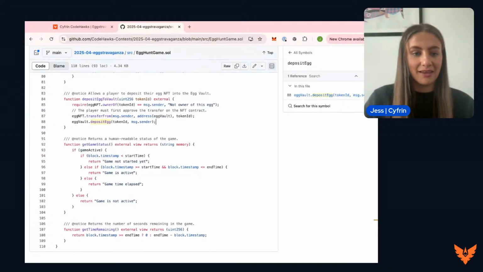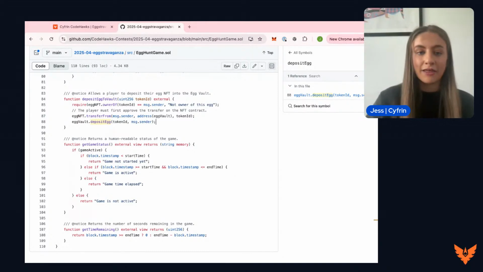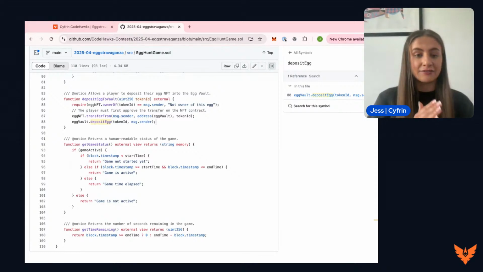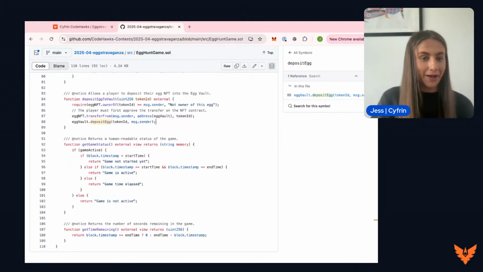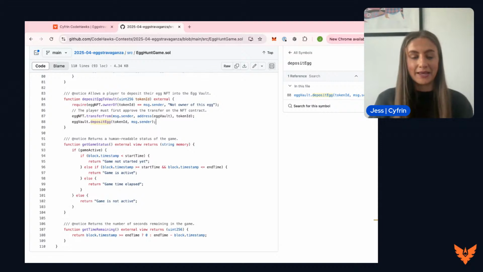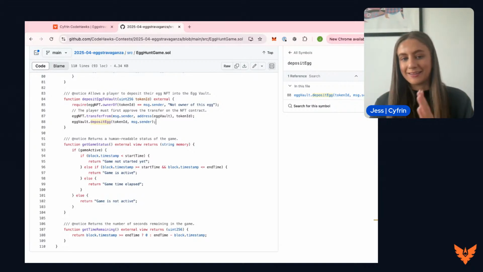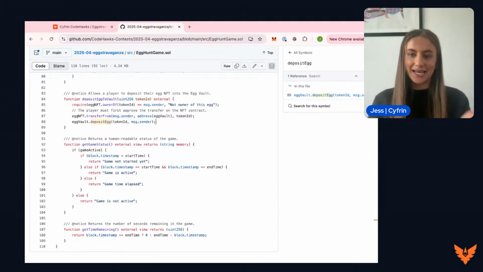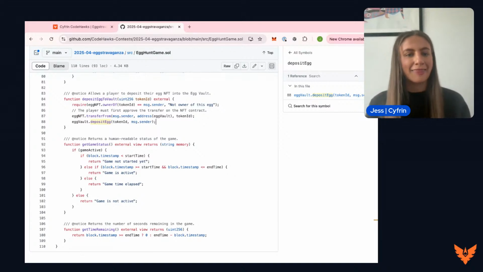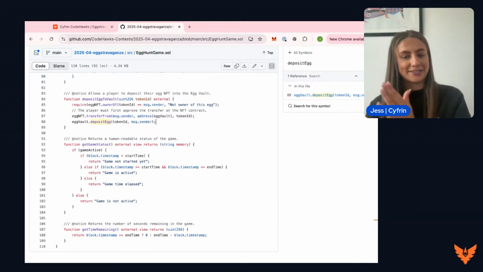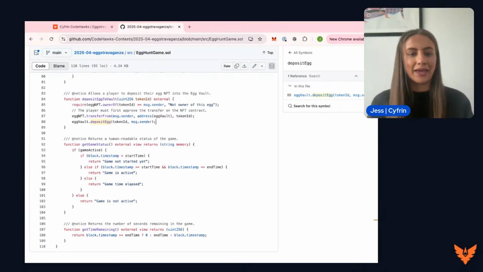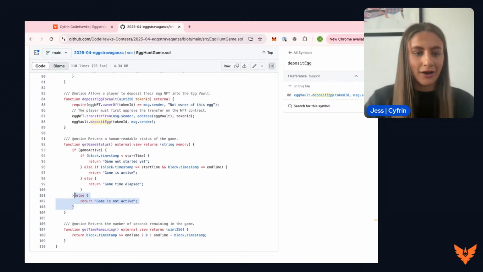So this is going to see if a game is active or not. How we are going to do this is we are going to check if the current time is less than the intended start time, then the game's not started yet. If the current time is more than the intended start time and less than the intended end time, then the game is active. And otherwise, so if the current time is after the end time, then the game has finished. Finally, else the game is not active there as well.